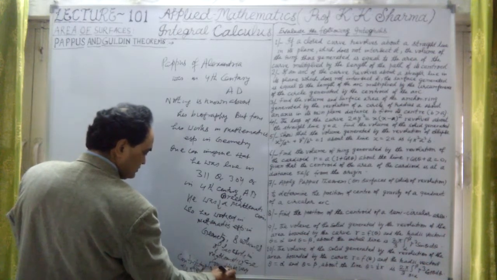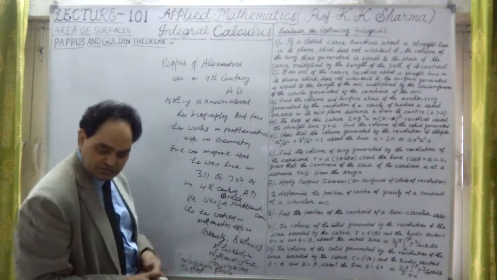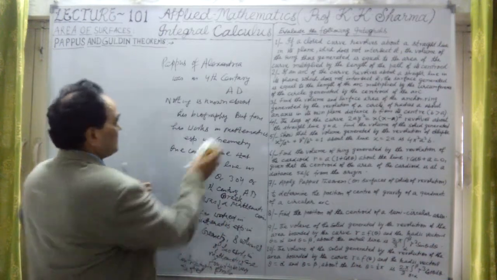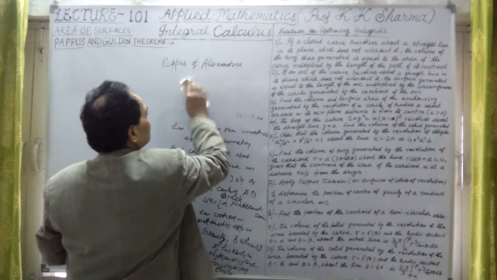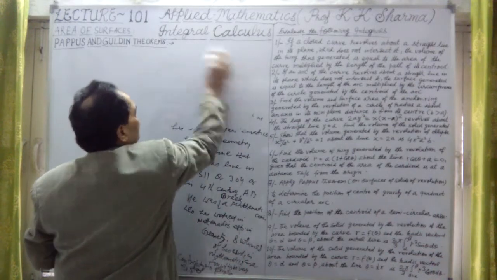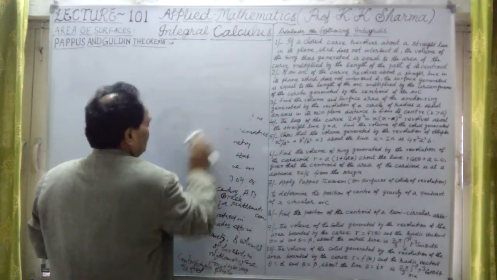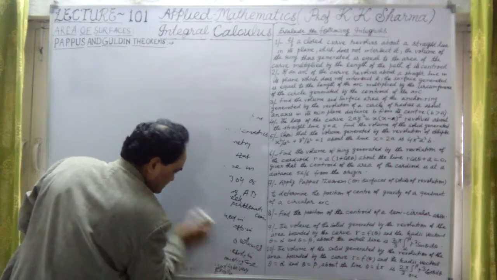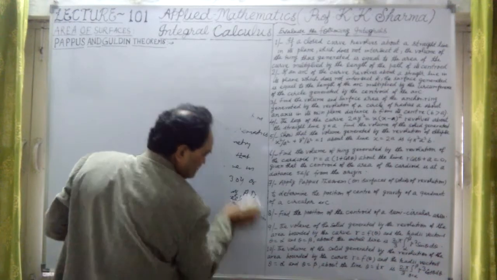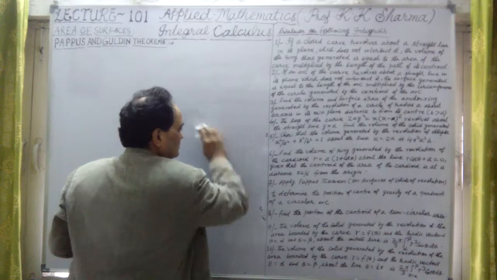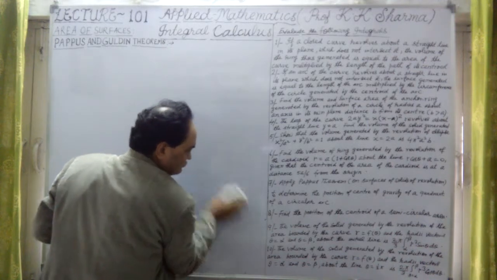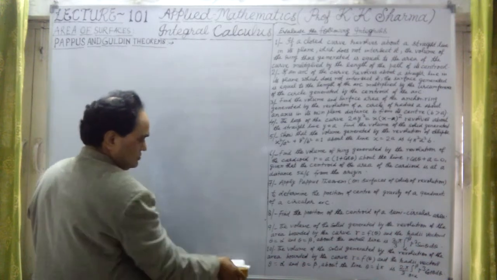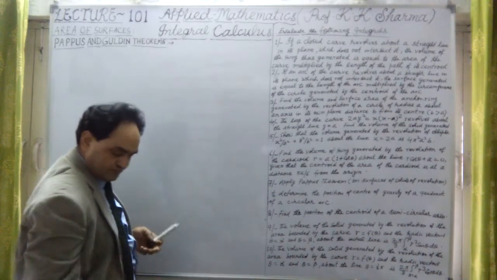So his contribution is this, and later his works were discovered by Paul Guldin, a Swiss mathematician, a mathematician from Switzerland.